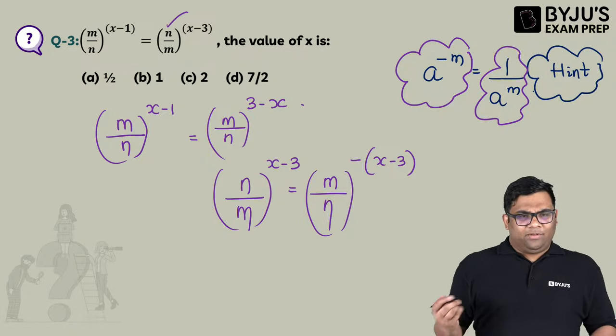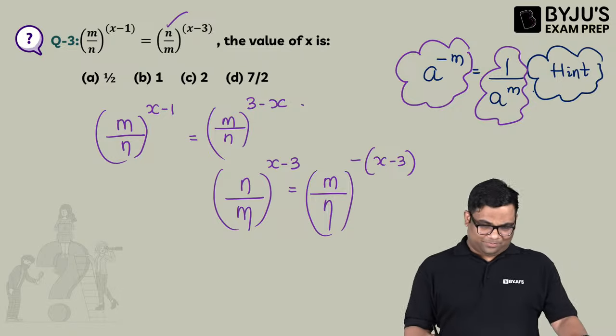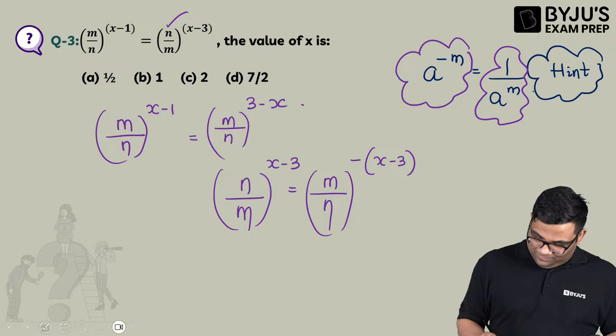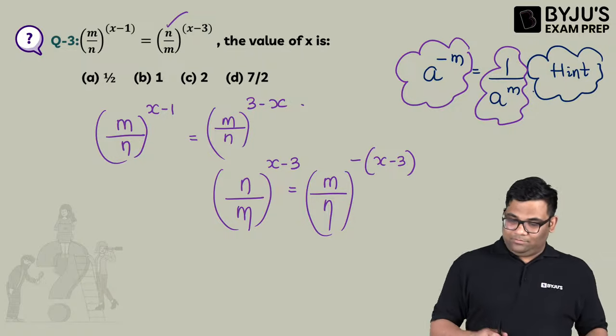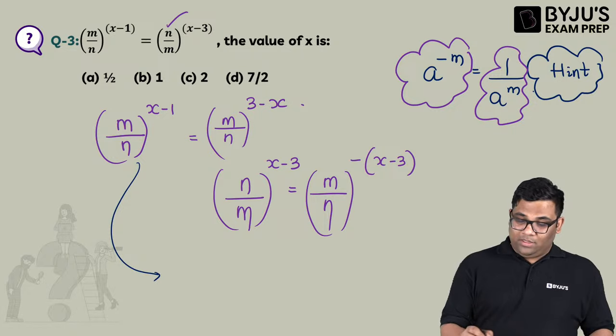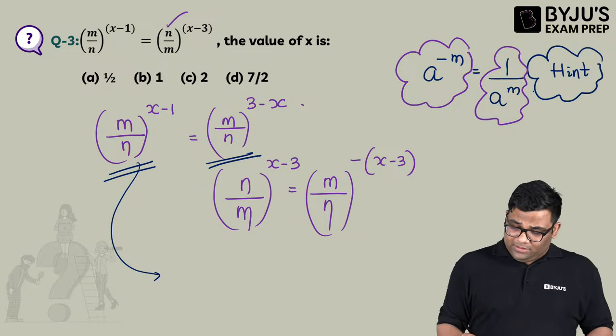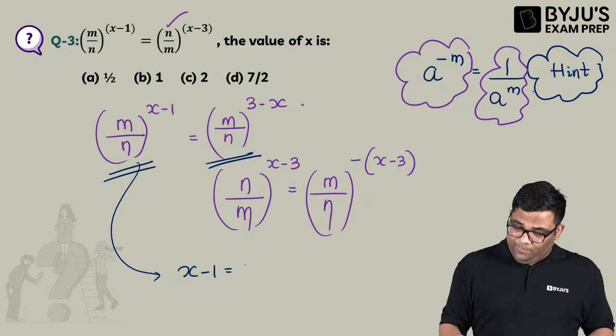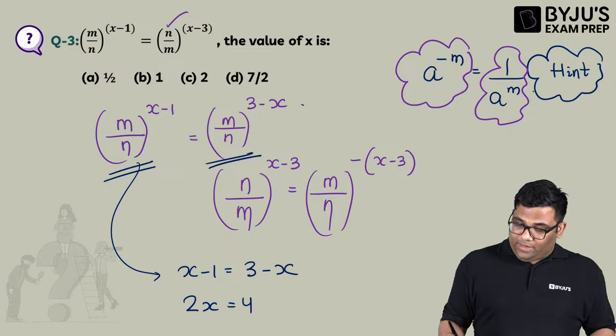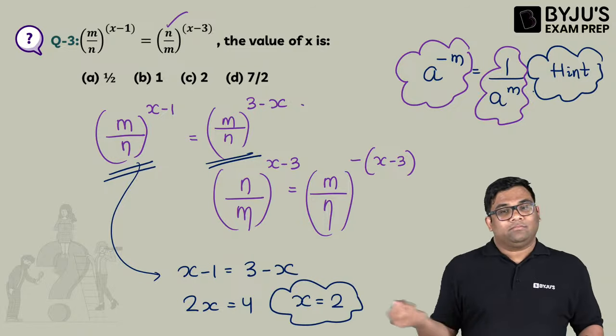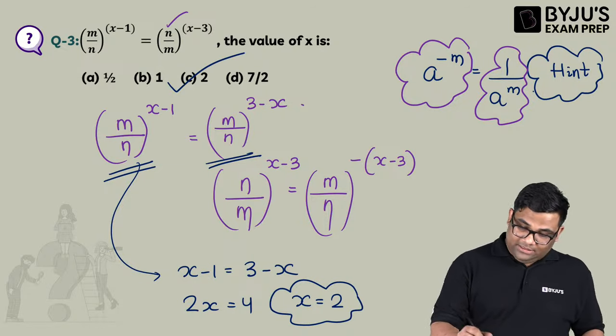Now from here, the base is same, so you can equate the powers. So x minus 1 is equal to 3 minus x, or 2x is equal to 4, or x is equal to 2. Nice. Easy. So the answer is C.